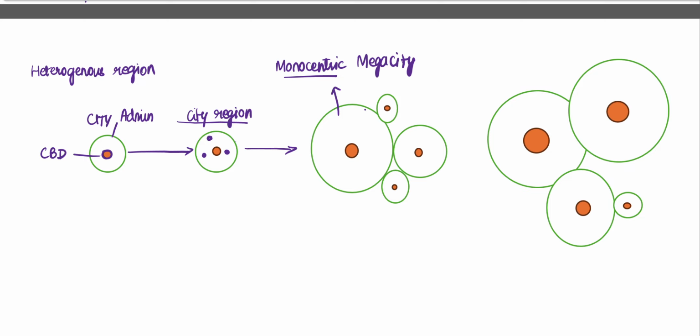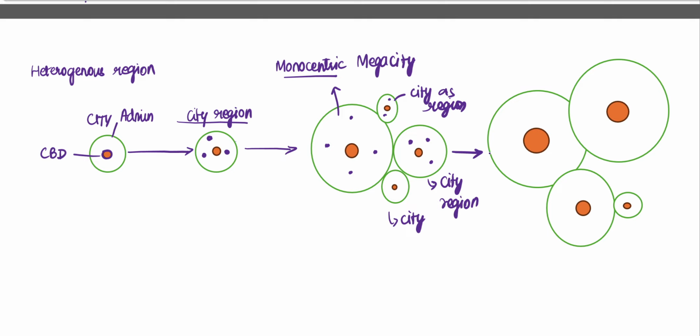Now, this megacity has certain regions within itself which have linkages to the central business district. Now, we have neighboring areas which are converted into a city. Now, this is a city as a region, city region. This might be a city with a single central business district. So this is again a city with areas within it which have linkages to the CBD. So we call this a city region, right?